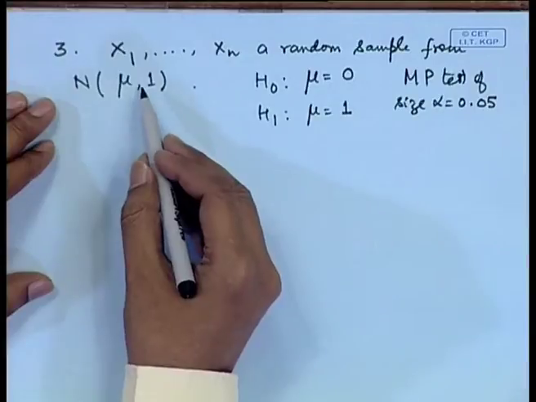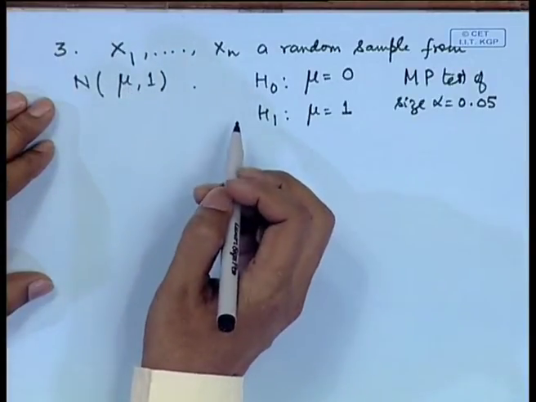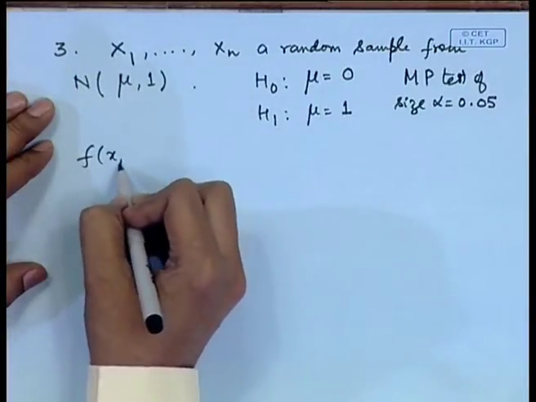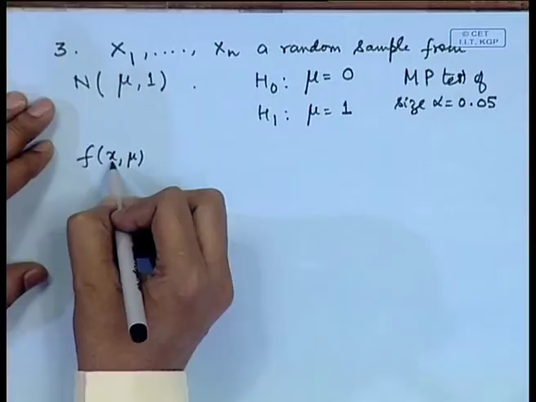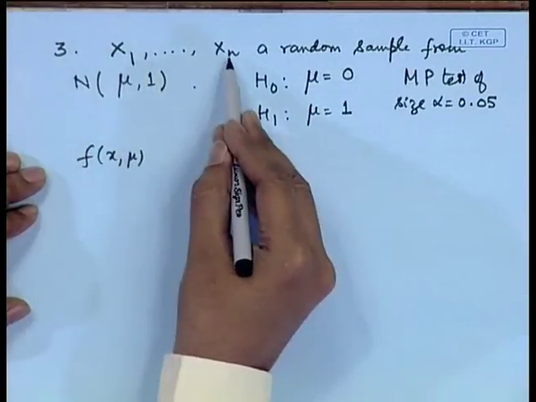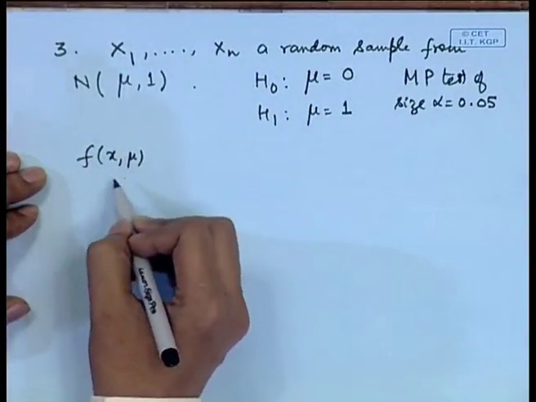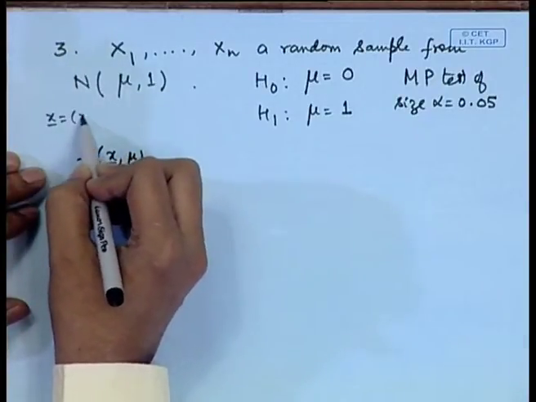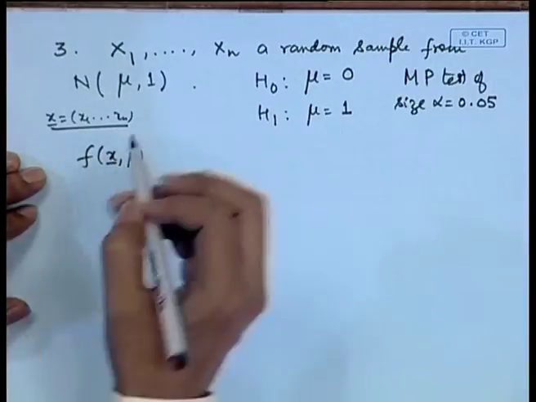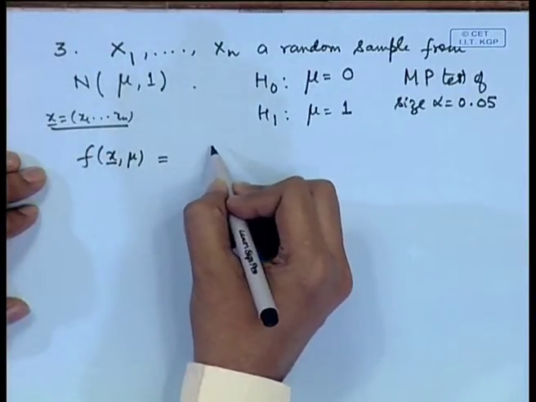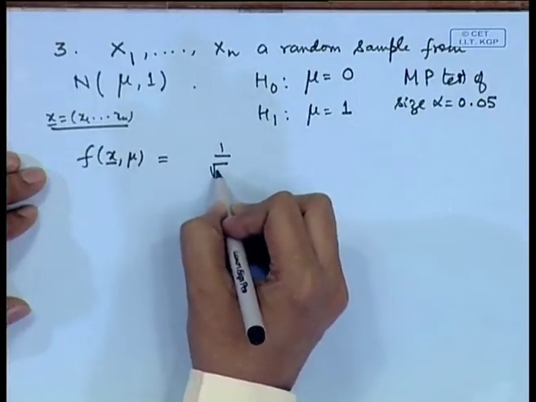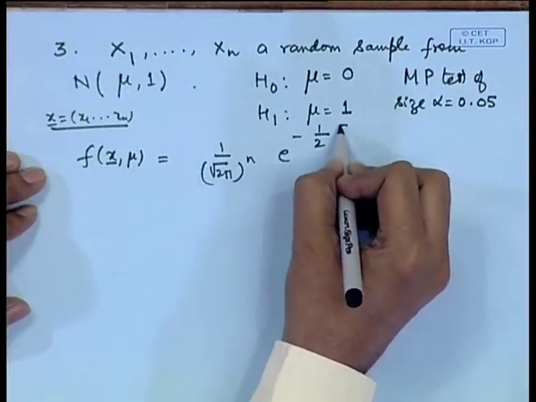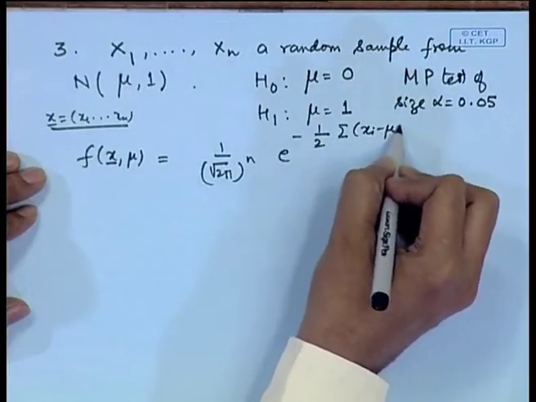So, the first thing is that in application of the Neyman-Pearson lemma, we need to write down the probability density function, that is f x mu. Now, here x means we are observing a sample x 1, x 2, x n, therefore, we need to write down this density function as a joint density function of x 1, x 2, x n. So, this is turning out to be 1 by root 2 pi to the power n e to the power minus 1 by 2 sigma x I minus mu square.